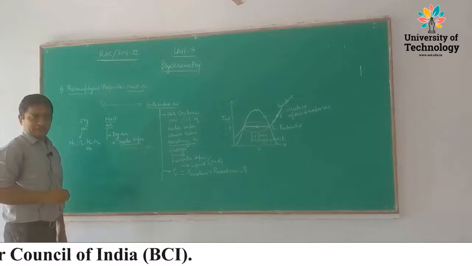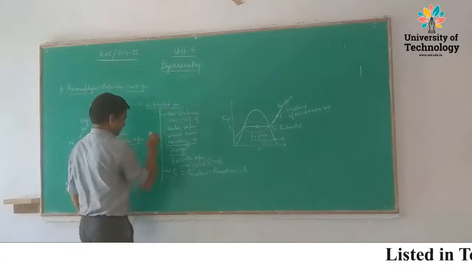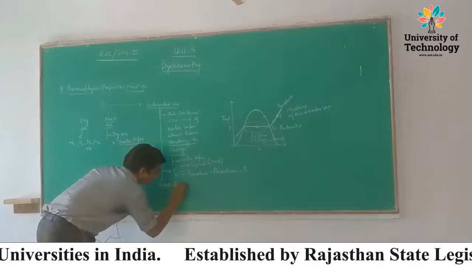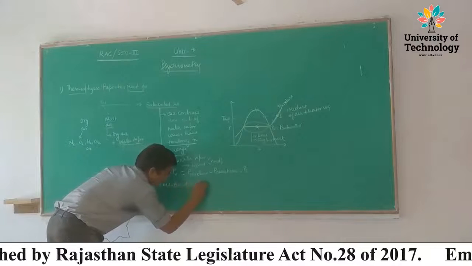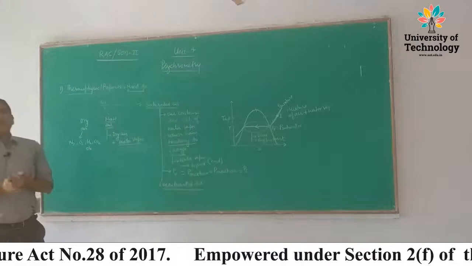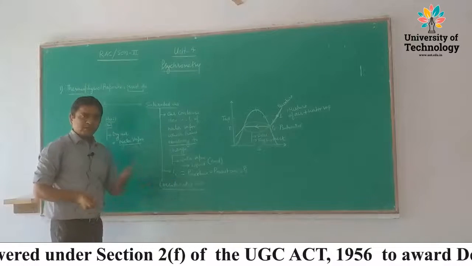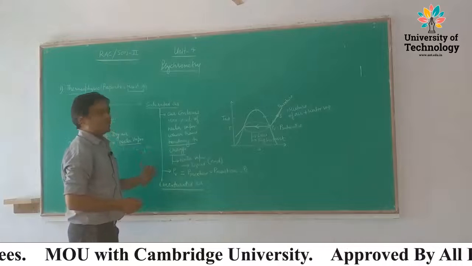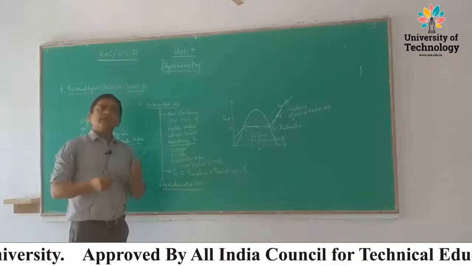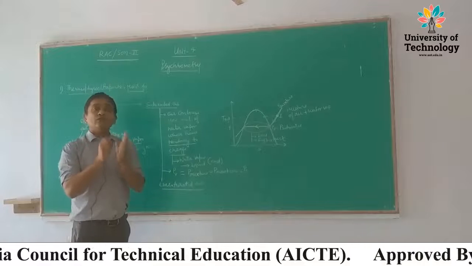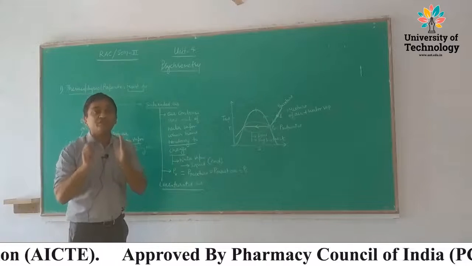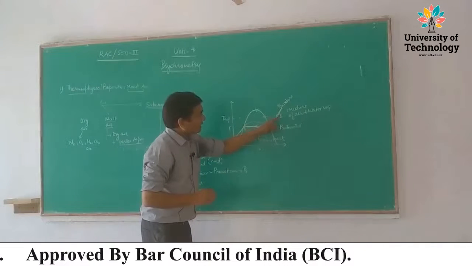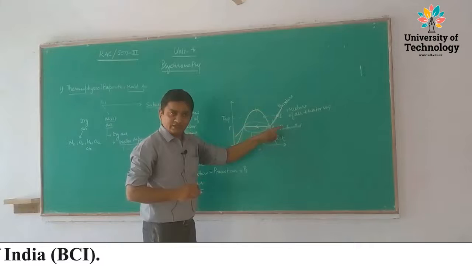Then what is unsaturated air? Unsaturated air is the air, and generally we use the term air for moist air, which is not about to change its phase. The water vapor present in the air is not about to change its phase, not about to condense. So which condition is this? This is condition 1. The air available at condition 1 is in the unsaturated condition.